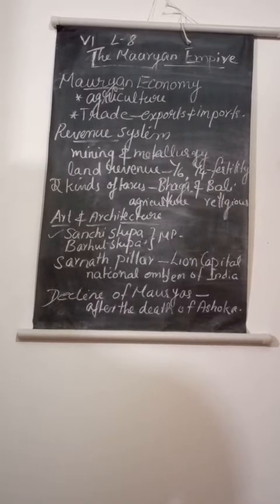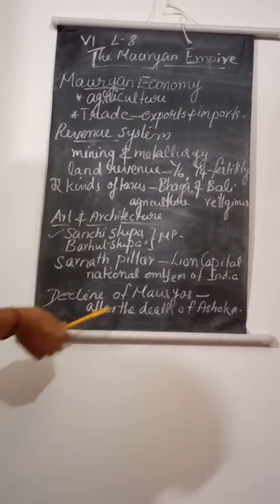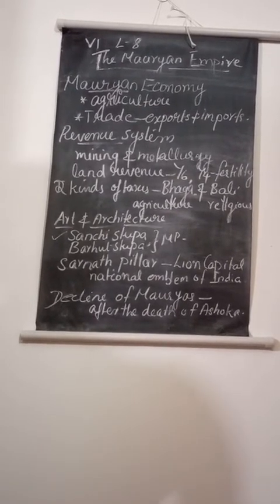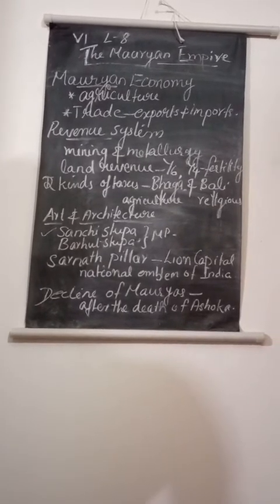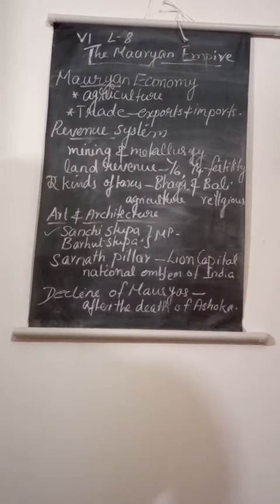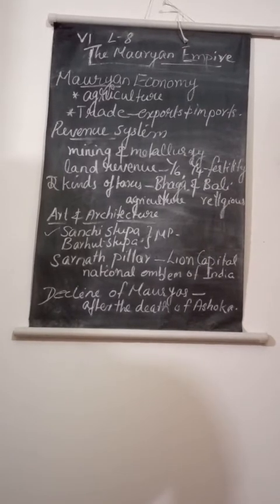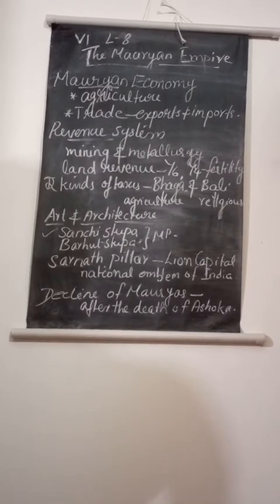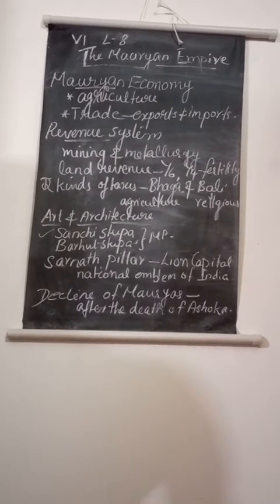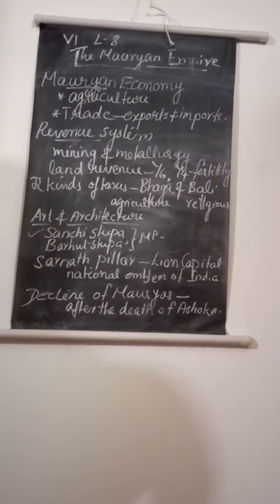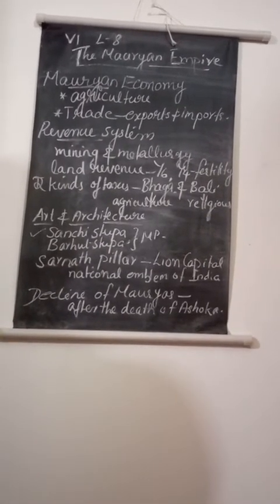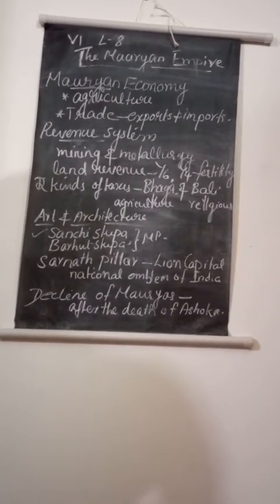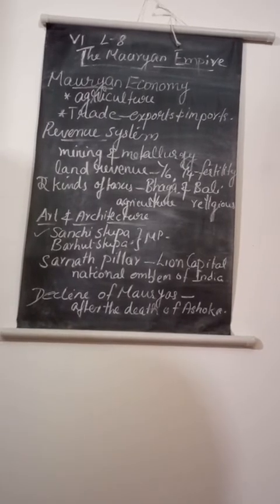The Mauryan Empire declined and disintegrated after the death of Ashoka, which happened in 232 BCE. Some other reasons are also considered for the decline of the Mauryan Empire. First, Ashoka's successors were very weak and incompetent. The empire was huge and faraway areas could not be controlled from the center. The funds were insufficient to maintain the administration and the army. The money was very insufficient, very little.